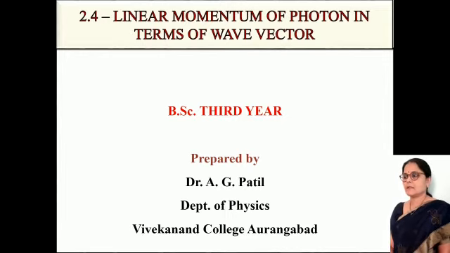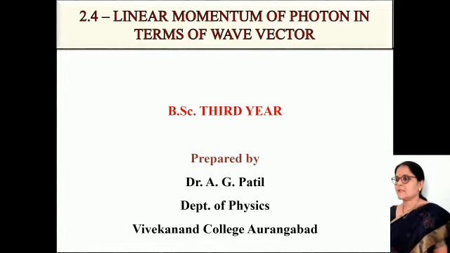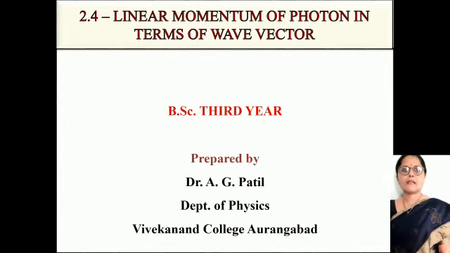Now, the next article is linear momentum of photon in terms of wave vector. We know the conservation of linear momentum. It is the general law of physics according to which the quantity called momentum that characterizes motion never changes in an isolated collection of objects.